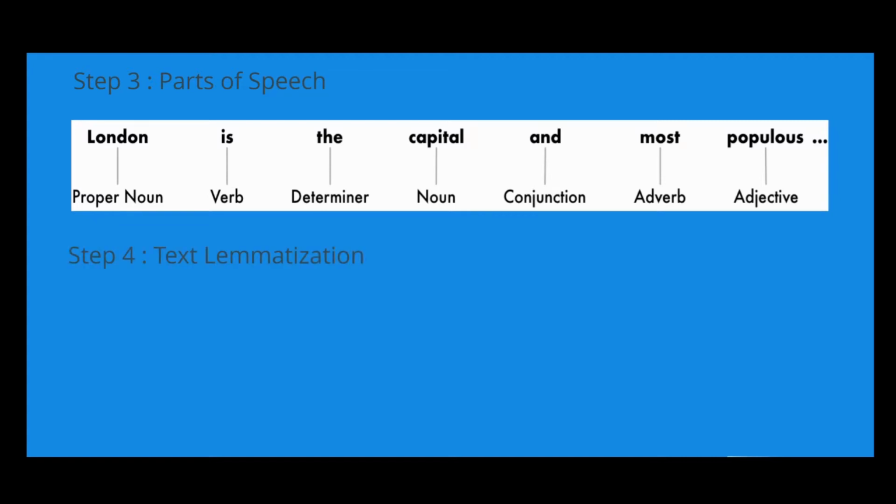Now that we've performed parts of speech, the next step is text lemmatization. In English, and most languages, words appear in different forms. Look at these two sentences. For example, there's a buffalo grazing in the field. There are buffaloes grazing in the field. Both sentences talk about the noun buffalo, but they are using different inflections. When working with text in a computer, it is helpful to know the base form of each word so that you know that both sentences are talking about the same concept.